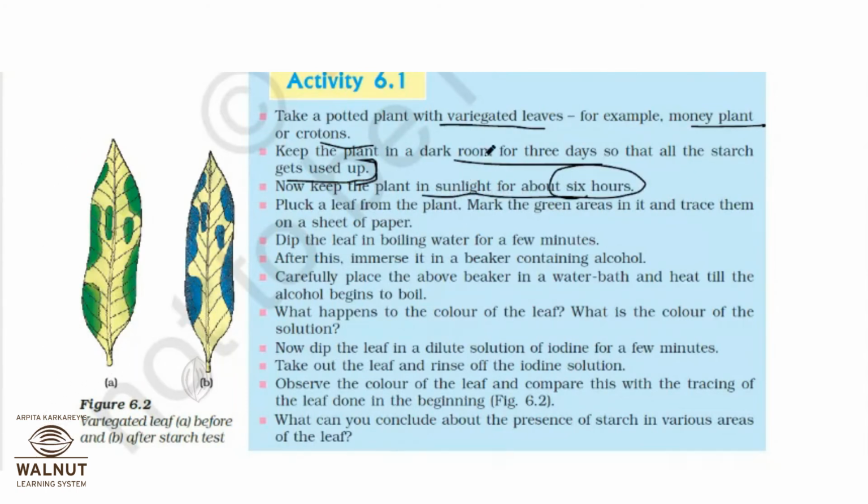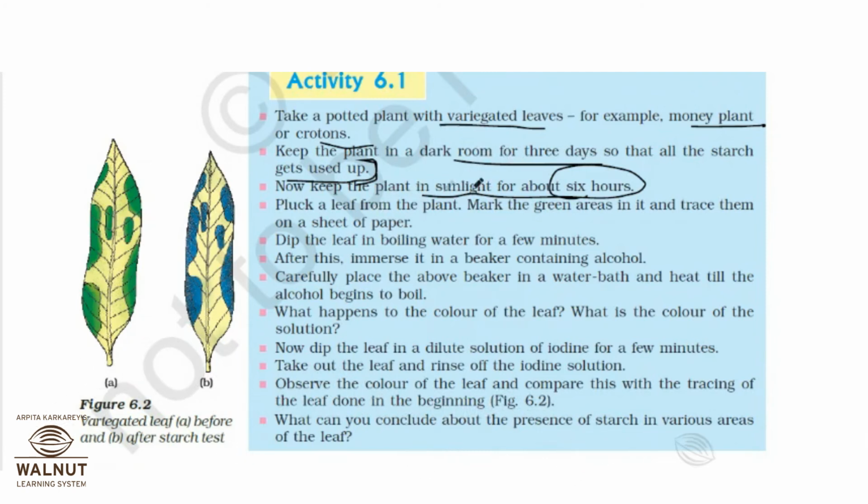So what we have done first, variegated means it is not totally a green leaf. You can observe it in a money plant. There are patches of some green color, there are patches of some orange color, something like that. It is not totally a green leaf. A variety of patches you can observe in a single leaf. Okay, so first of all you will keep the plant in a dark room for 3 days.